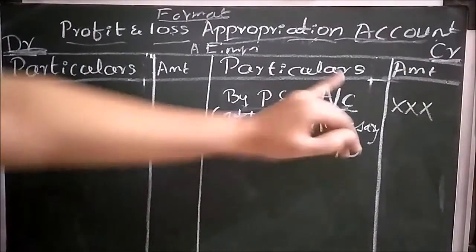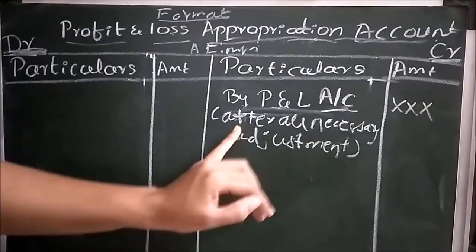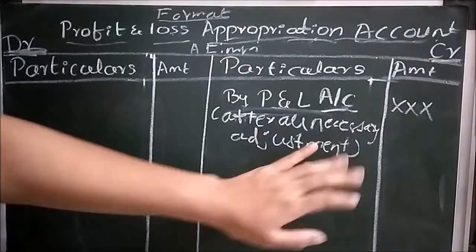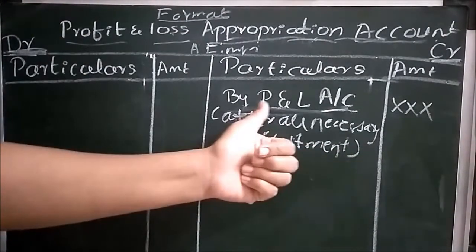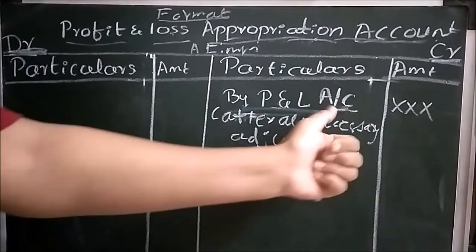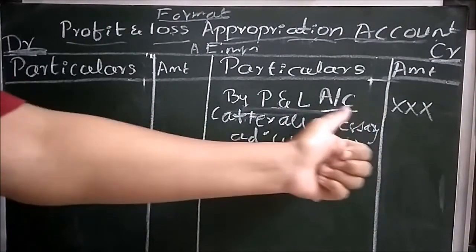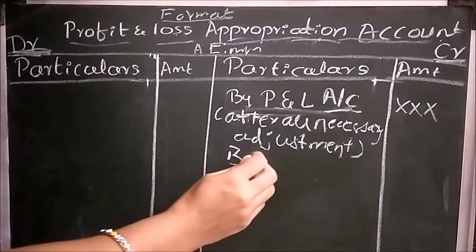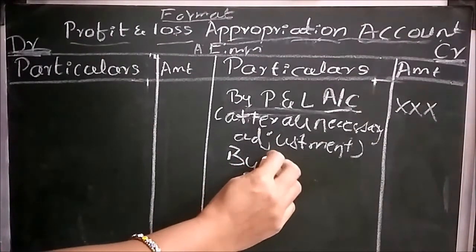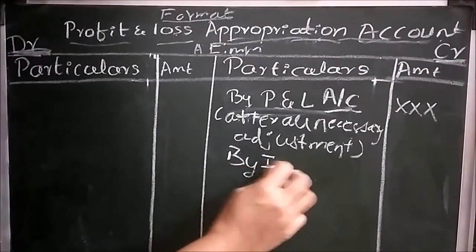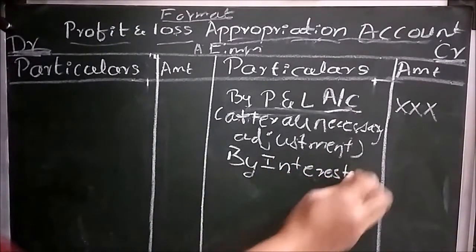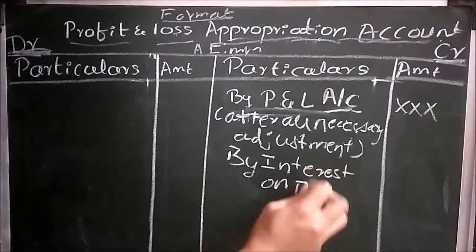This profit and loss account amount comes after deducting all necessary adjustments like wages and salaries. After deducting all the wages and salaries, this amount will come as the total of the profit and loss account. After the P&L account, the next entry is interest on drawings.